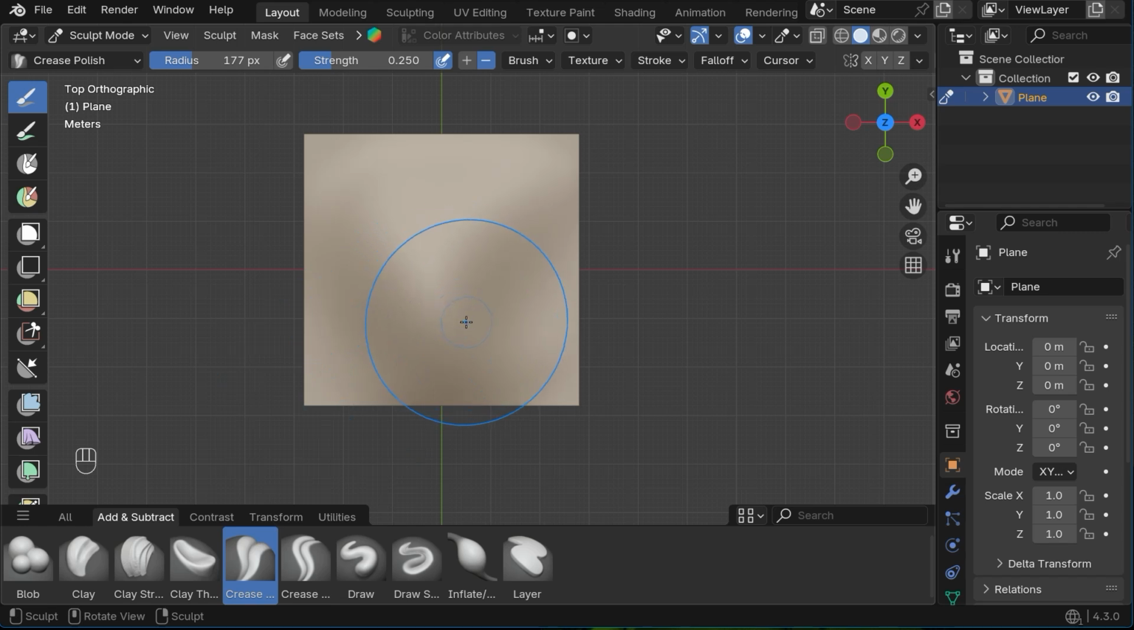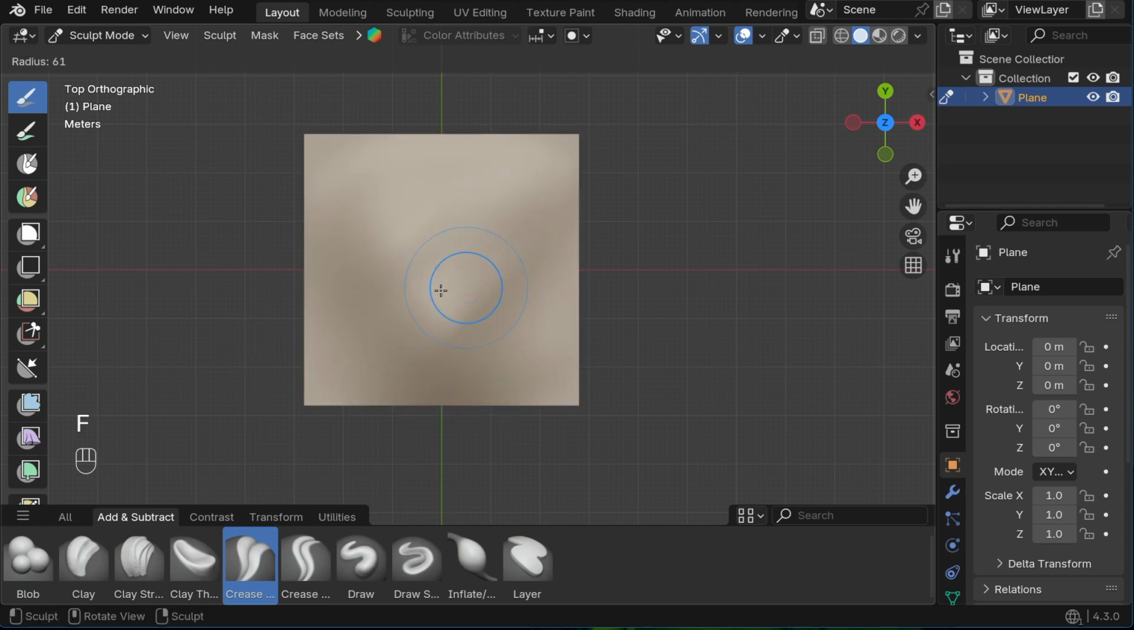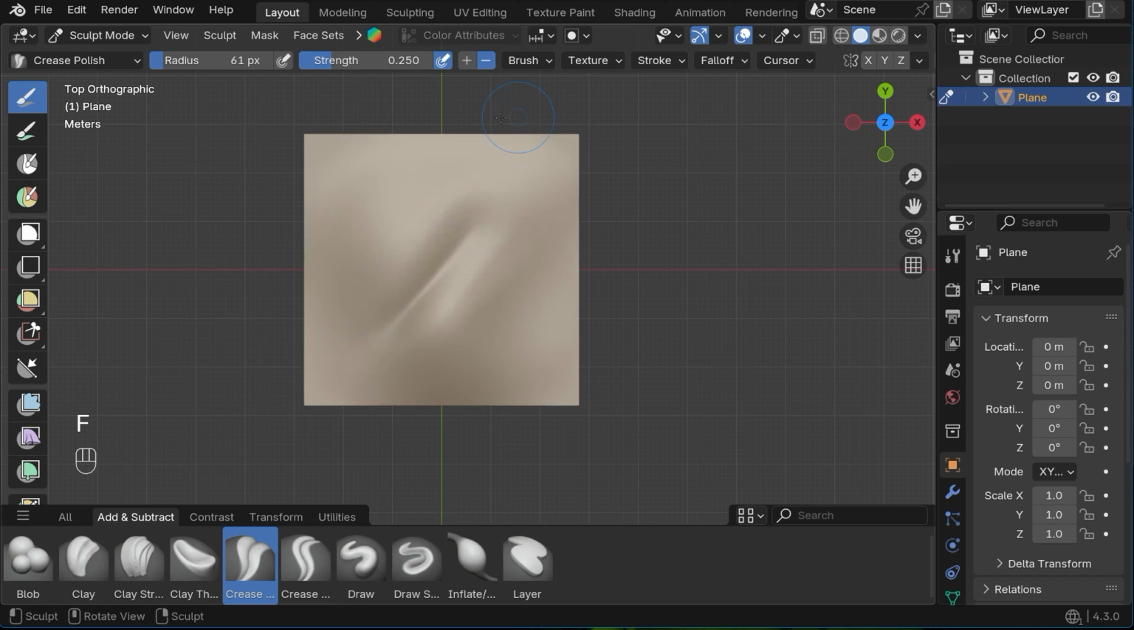The crease polish brush is used to create clean creases. By stroking the same area multiple times, you can define clean grooves. If you hold Control while using this brush, it creates an edge instead.